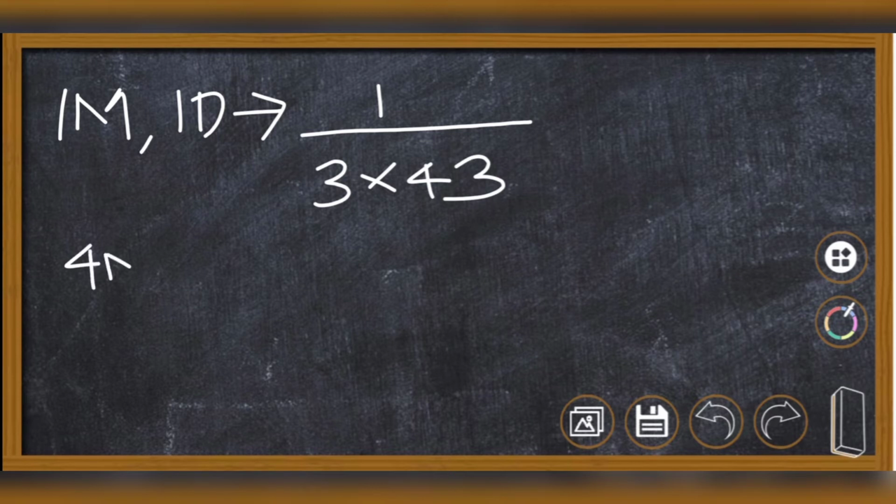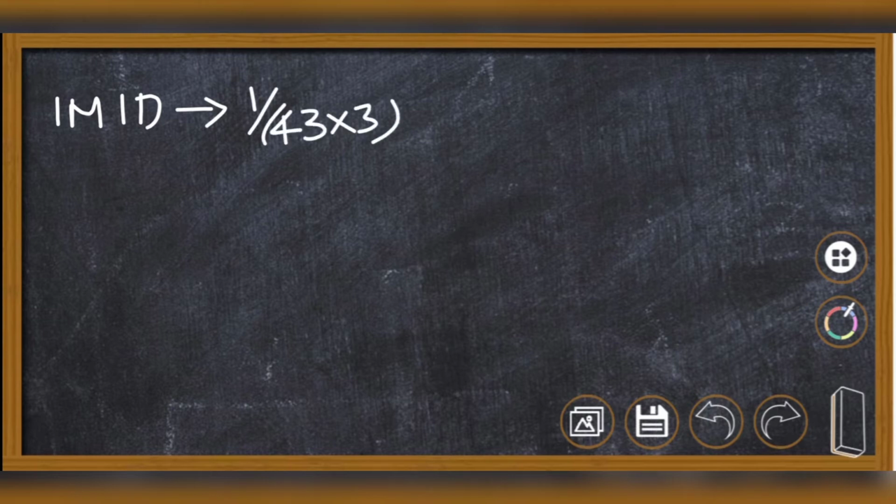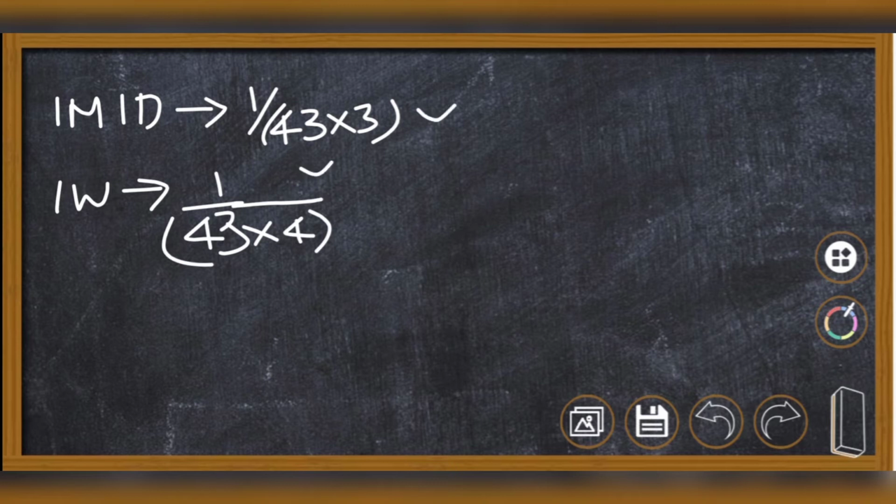Now, what about women? 4 women can do the work in 43 days. So, 4 women's 1 day's work is 1 by 43. What about 1 woman? It's not 4M, it's 4W. Okay, I'll write it once. 1 man 1 day, 1 divided by 43 into 3. And what about 1 woman? In 1 day, 1 by 43 into 4. So we got this. Now we know 1 man's and 1 woman's capacity of doing the work.